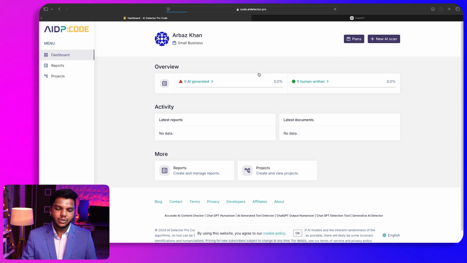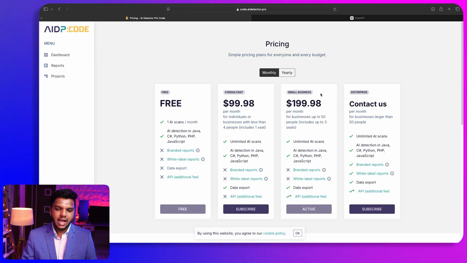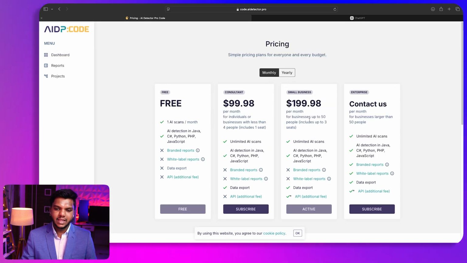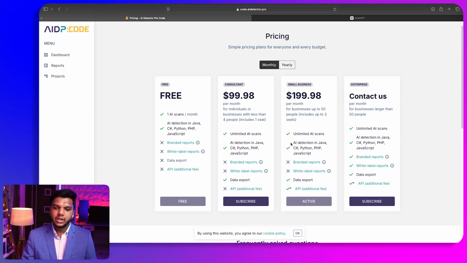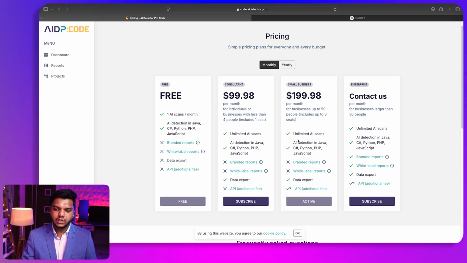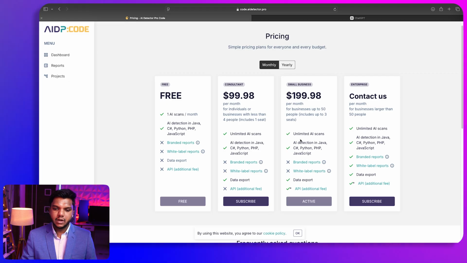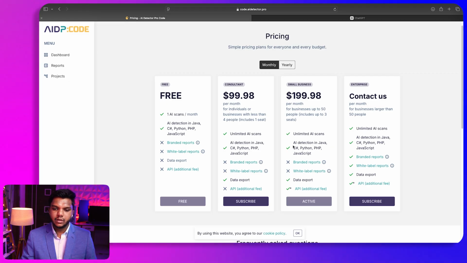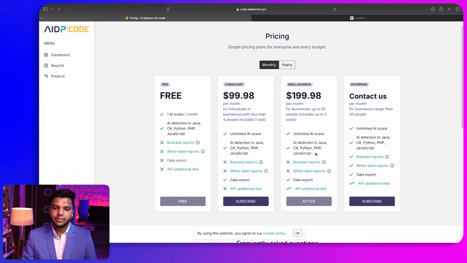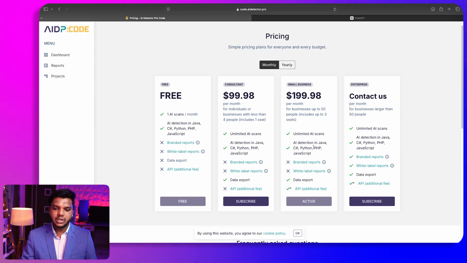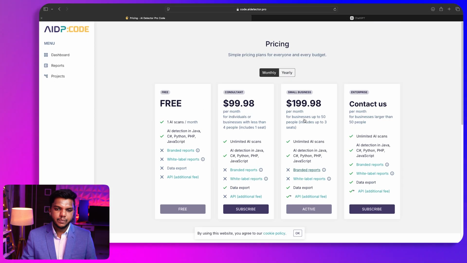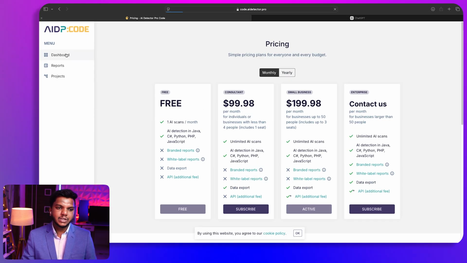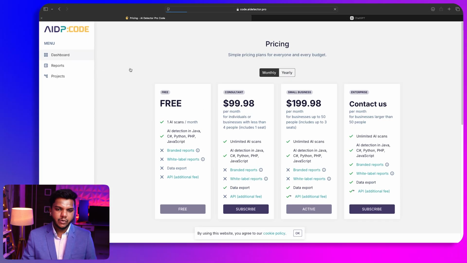If I go to the plans, you can see the plan that I am on is the small business plan, and I have access to all these features like unlimited AI scans, and it supports AI detection in Java, C Sharp, Python, and PHP. All the languages are supported. Branded reports and white label reports are not available to export the data, and much more. So let me move to the dashboard and show you the features and how it works.